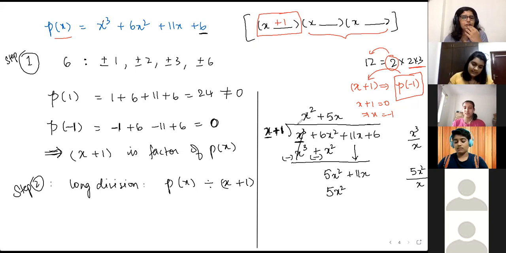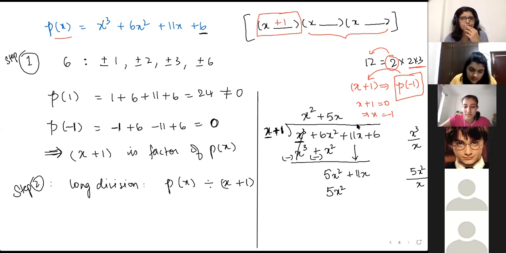So long division क्यों कर रहे हो? Were you there at that part? हाँ, उसके बाद I was there. I just didn't hear what you said here when you were on 5x square. अच्छा. नहीं. So वही long division continue कर रहे हैं. Okay, no problem. All right.